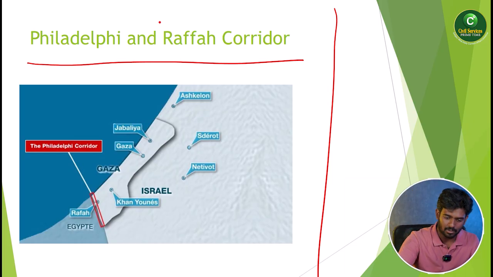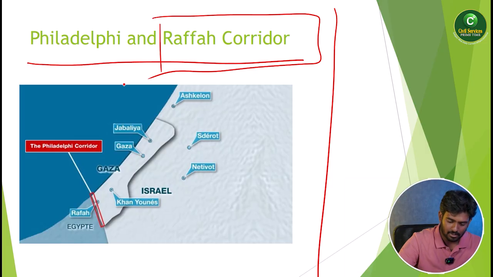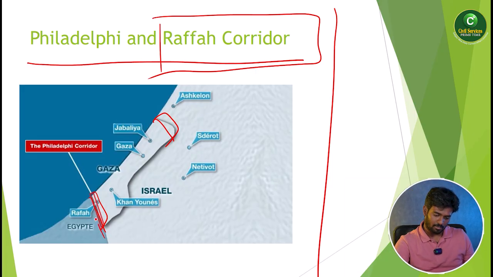So what is the Rafah corridor? There are two corridors, Rafah and Jaffa. Jaffa is not a bad word. Jaffa is a place in Syria, and Rafah is also a place in Israel. This is called the Rafah corridor, and this is called the Jaffa corridor. In northern Israel we call it Jaffa, and in southern Israel we call it the Rafah corridor. What do these corridors mean? They play a very crucial role in allowing medical supplies to the Palestine people or the Syria people.